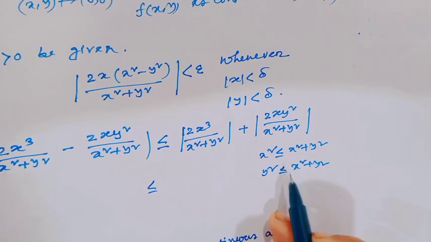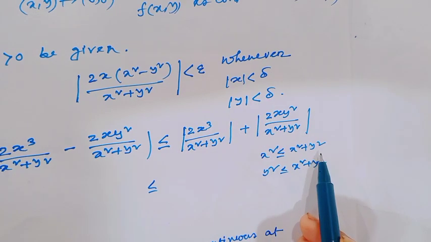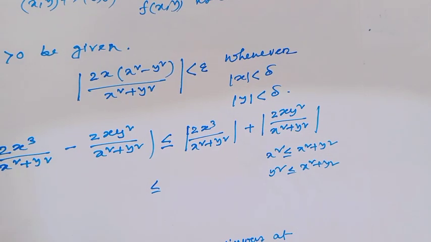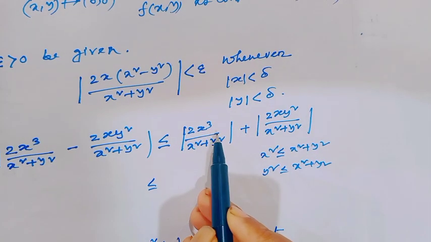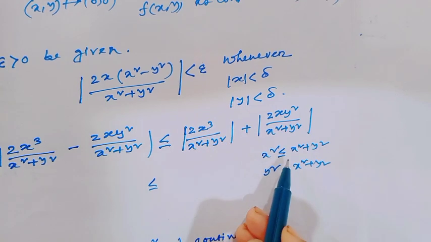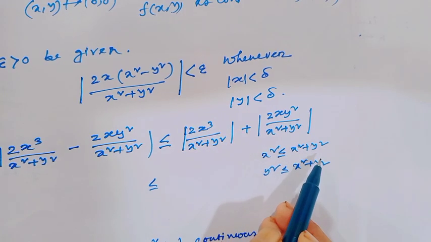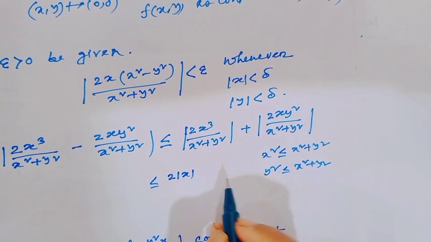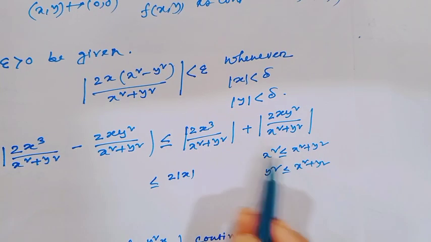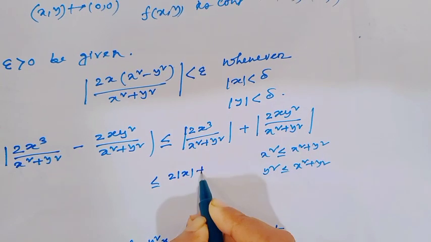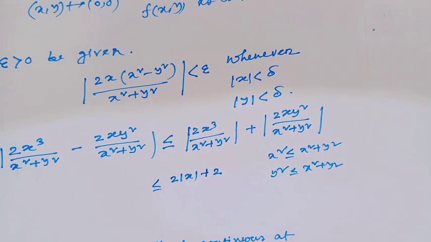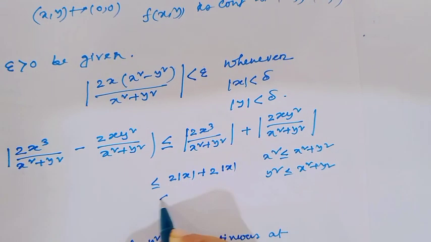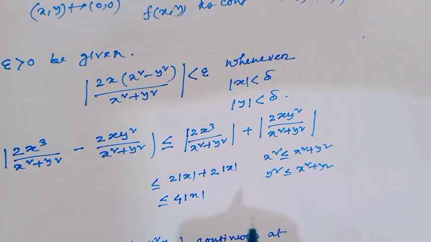Okay. We can write x square less than or equal to x square plus y square, and y square less than or equal to x square plus y square. That means 2 times x cube means x times x square, and x square is less than or equal to x square plus y square. So this would be 2 times the absolute value of x, because x square plus y square would cancel, plus 2 times y square over x square plus y square, which is less than or equal to 1. This means 2 times mod x plus 2 times mod x. This value is 4 times mod x.